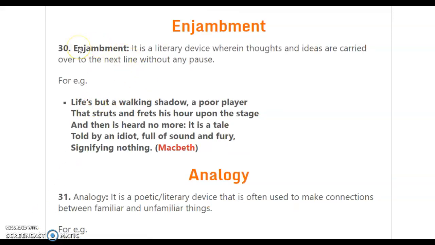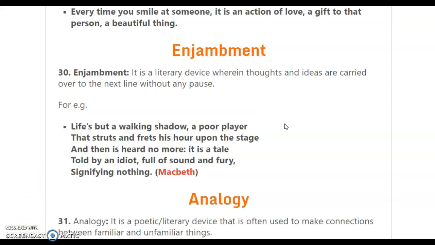Enjambment. It is a literary device wherein thoughts and ideas are carried over to the next line without any pause. For example, life is but a walking shadow, a poor player that struts and frets his hour upon the stage and then is heard no more. It is a tale told by an idiot, full of sound and fury, signifying nothing. So, enjambment is when you continue with the poem or the story without any pause, even after you get a line break there.